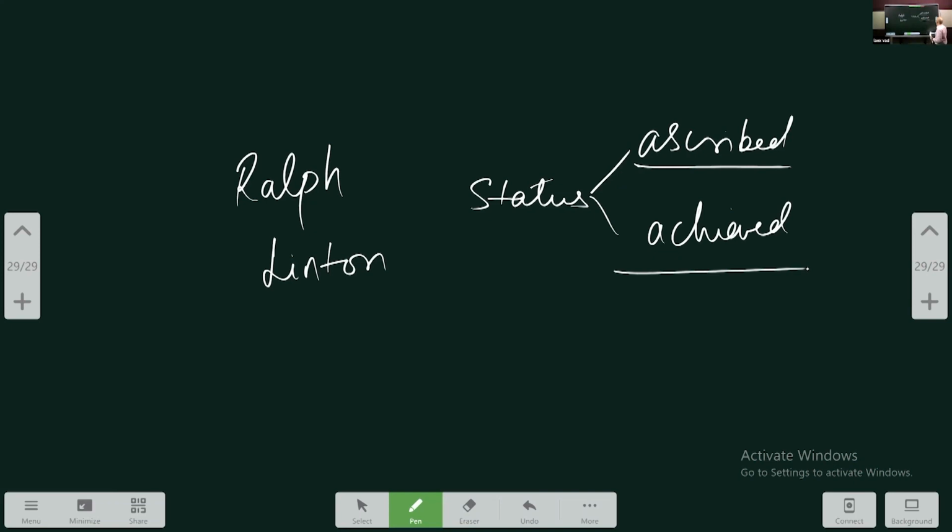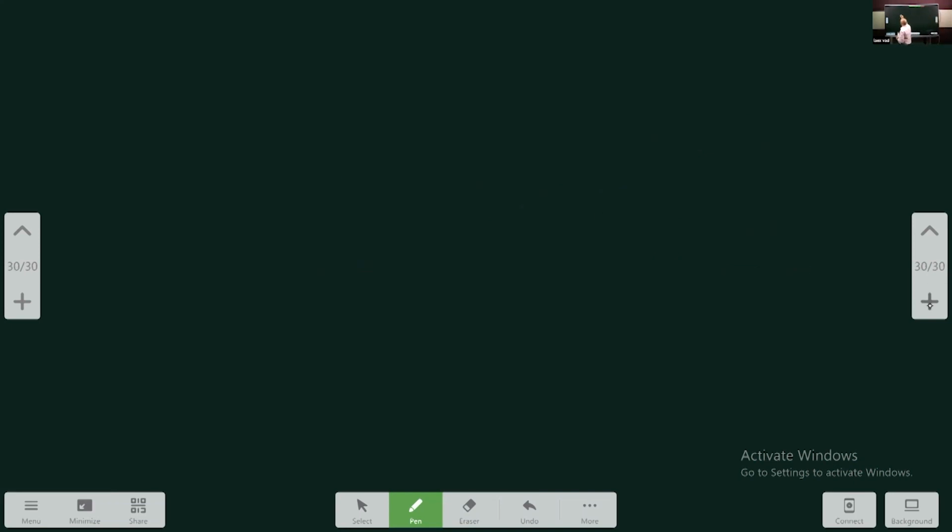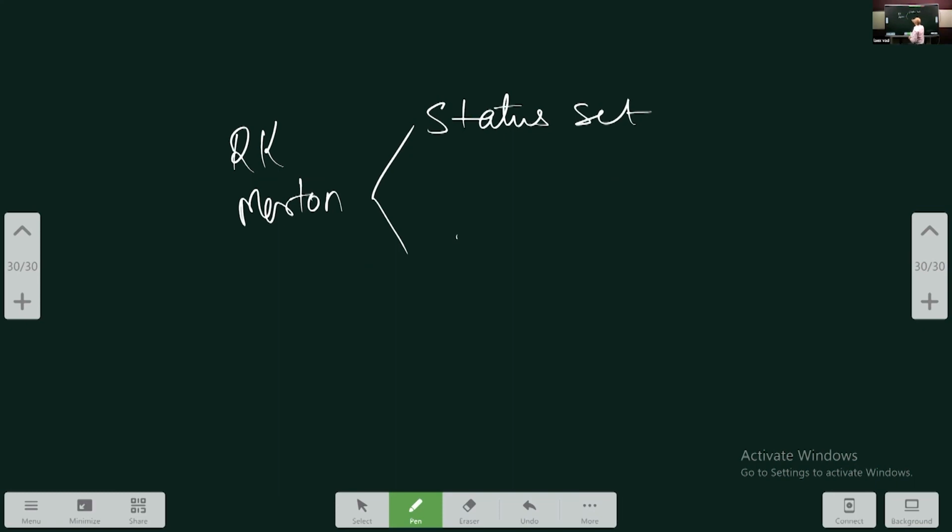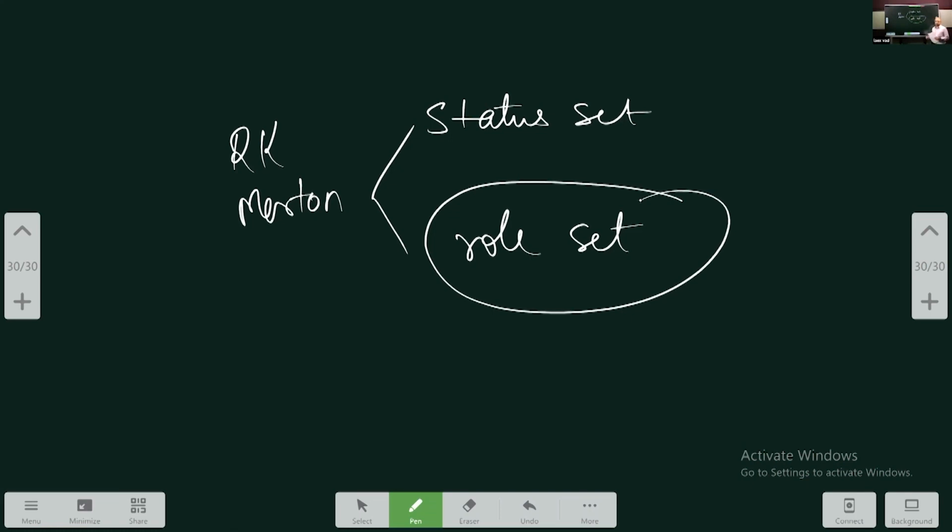And then another thinker that most of us don't use in anthropology is R.K. Merton. He gave two concepts. One is called status set, another is called role set. What is status set and role set? R.K. Merton says a given status can have multiple roles.